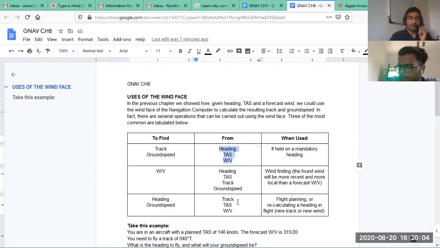Then something that we already solved: track is given to us, TAS is given to us, wind is given to us. Now to maintain the track, which is basically flight planning, we'll have to calculate a new heading. The new track and new wind are given in brackets, basically, so remember, don't get confused.